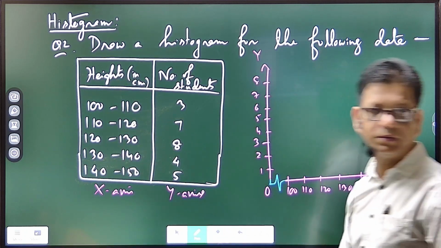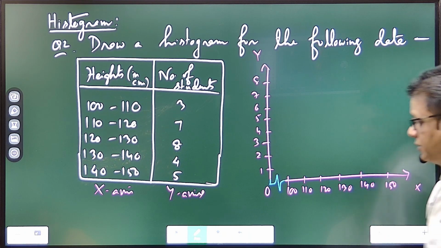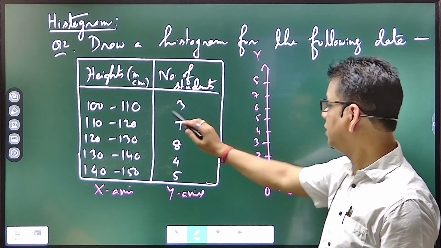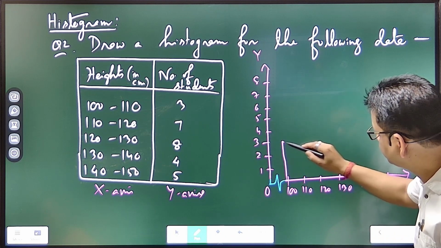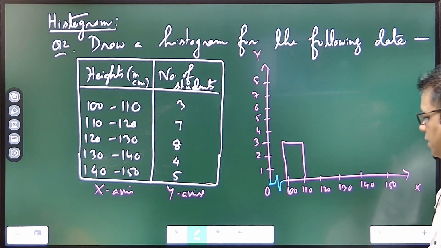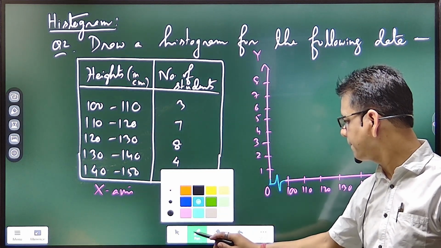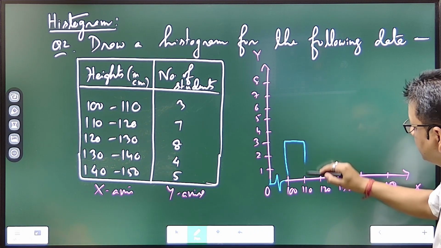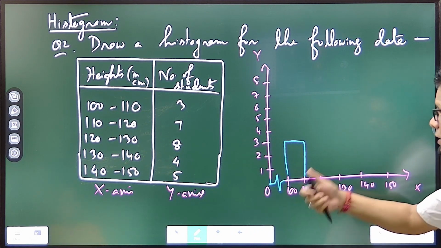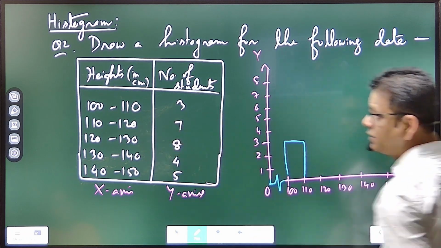Now draw the bars, bar means rectangular bar, rectangles. So 100 to 110 there are 3 students, so it's just like this, yes or no? Okay, let me take a different color. Since it is the repetition of data, that means continuous, so the next one will immediately start from 110.